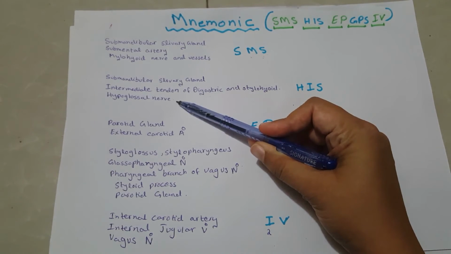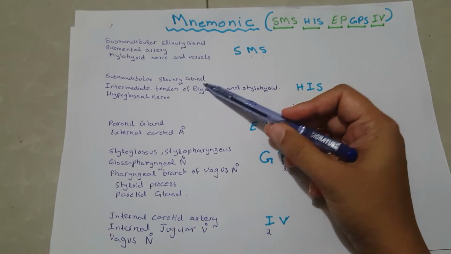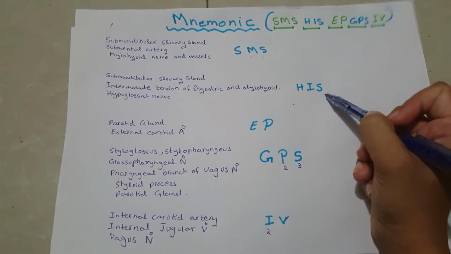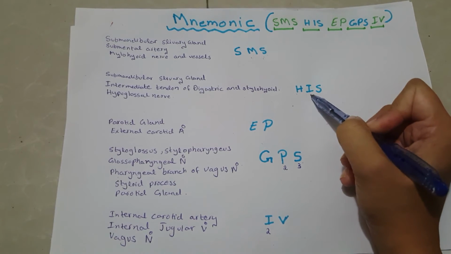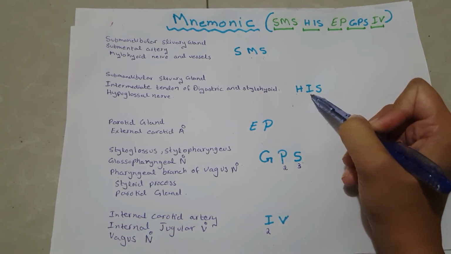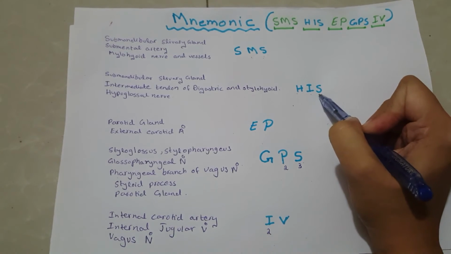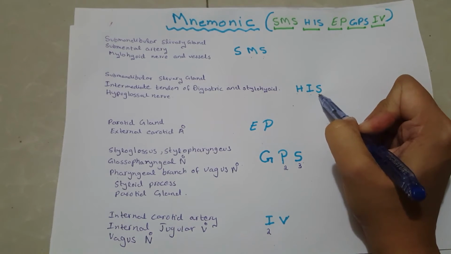Hypoglossal nerve, which is the 12th cranial nerve, can also be seen in the digastric triangle. So I have made HIS mnemonic. H for hypoglossal nerve, I for intermediate tendon of digastric and stylohyoid muscle, S for submandibular salivary gland.